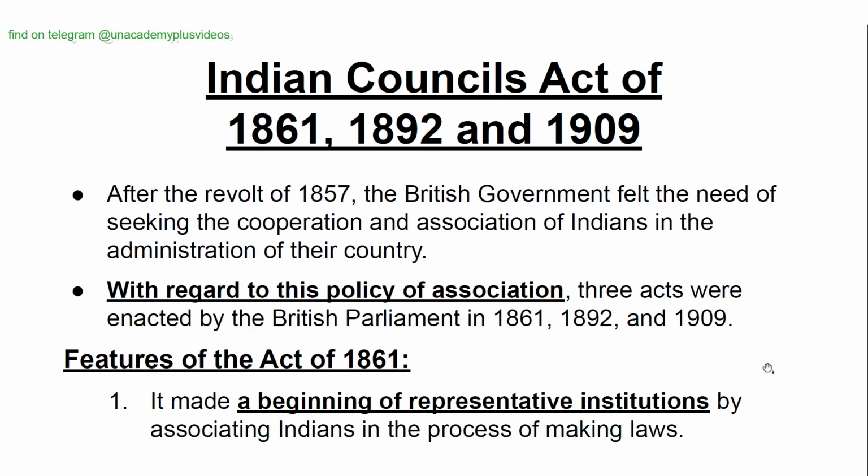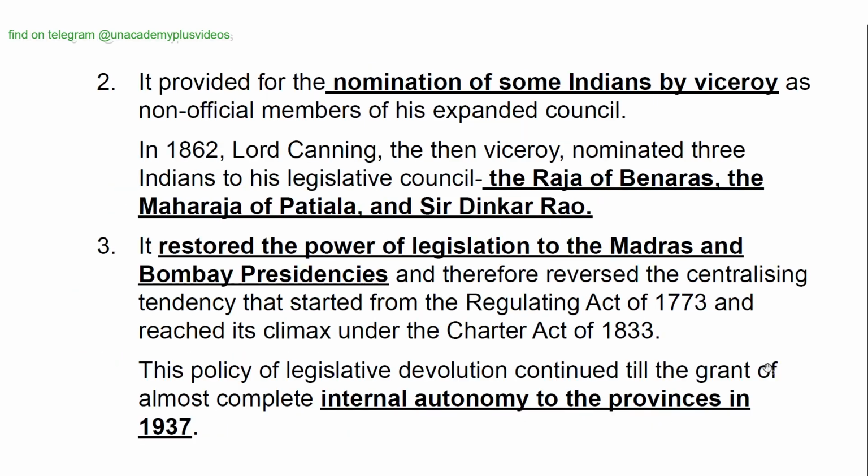It made a beginning for representative institutions by associating Indians in the process of making laws. It provided for the nomination of some Indians by the Viceroy as non-official members of his expanded council. In 1862, Lord Canning, the then Viceroy, nominated three Indians to his legislative council: the Raja of Benares, the Maharaja of Patiala, and Sir Dinkar Rao.